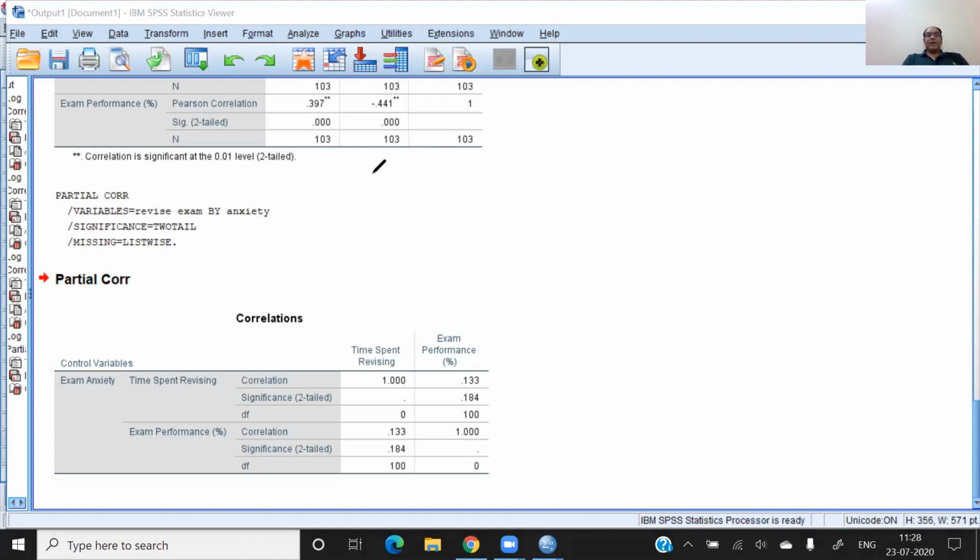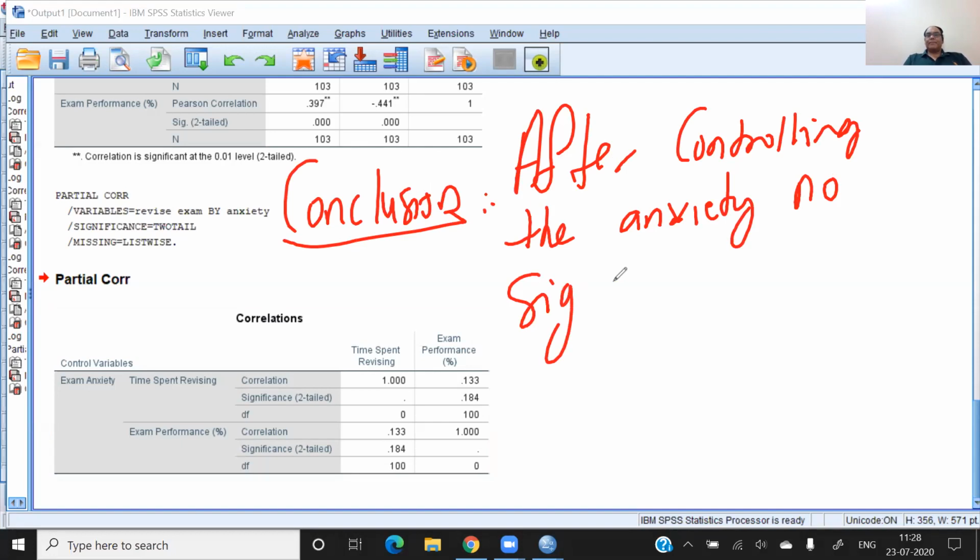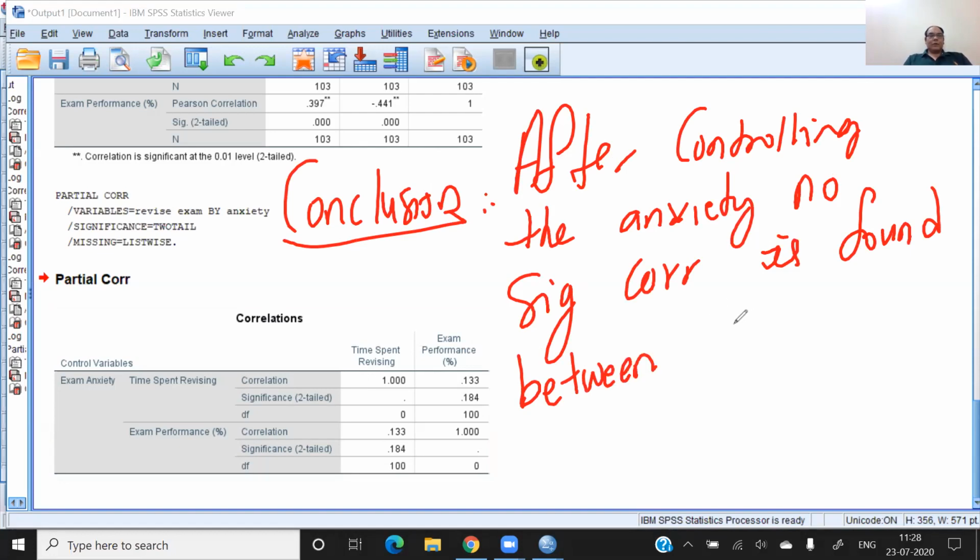The conclusion is that after controlling the anxiety, no significant correlation is found between the revision and performance.